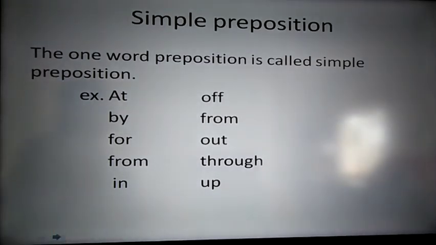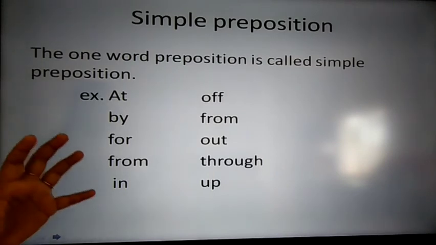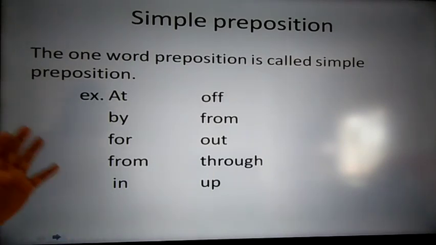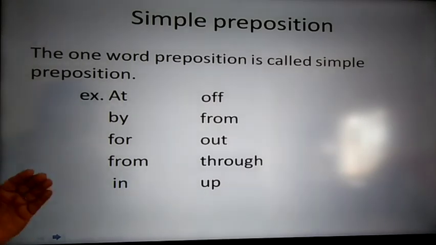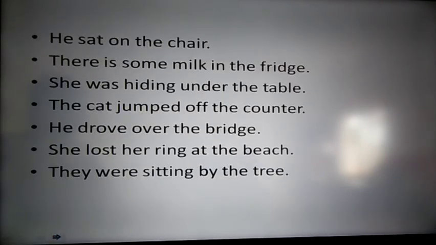What is a simple preposition? The simple prepositions are the prepositions which are one-word prepositions. They are very, very simple prepositions. For example: at, by, for, from, in, of, out, through, up. These are a few examples of the simple preposition. Now let's look into some of the examples.